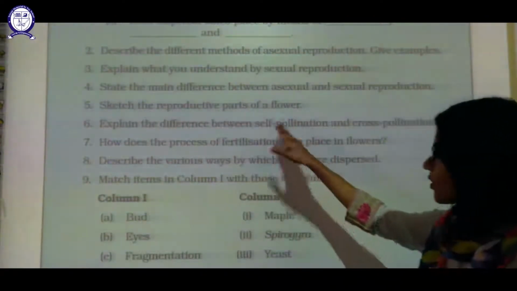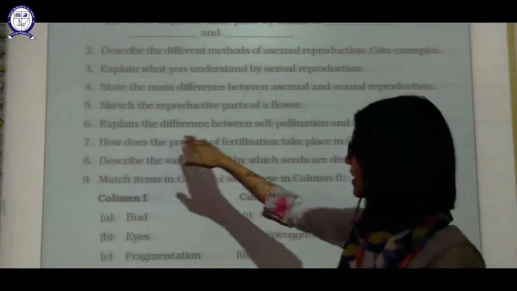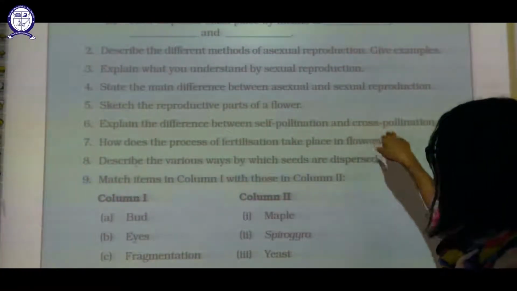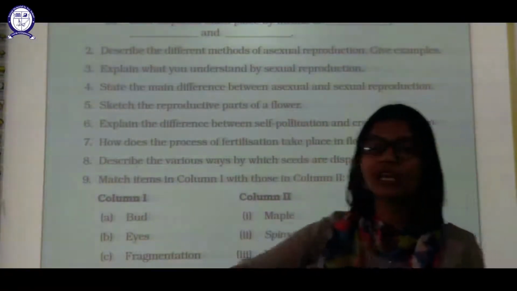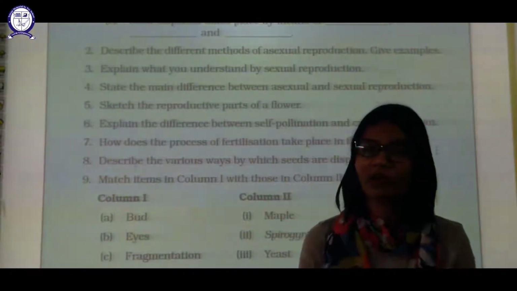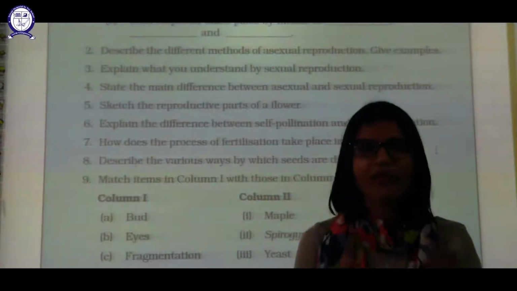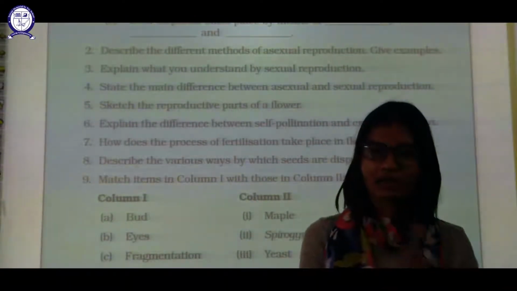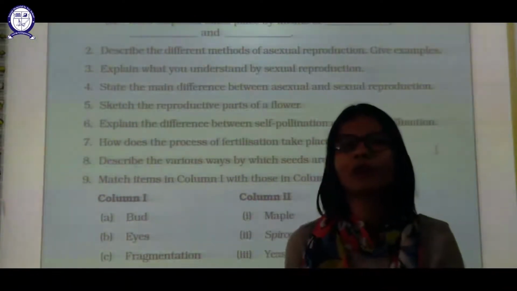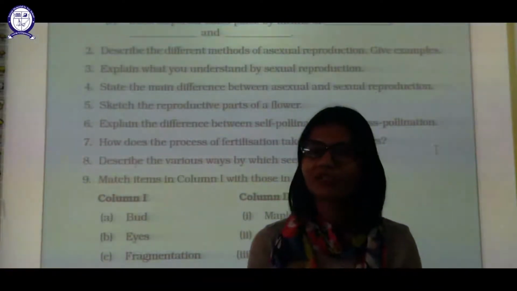Sketch the reproductive part of a flower. You can draw that. Explain the difference between self-pollination and cross-pollination. Self-pollination is transfer of pollen grain from anther to stigma of the same flower. Cross-pollination is transfer of pollen grain from anther to stigma of a different flower but of the same kind.